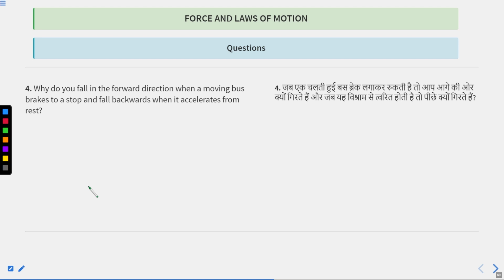Why do you fall in the forward direction when the bus brakes to stop, and fall in the backward direction when it accelerates from rest? And the correct answer is, you are standing on a bus. Your feet and the surface of the bus are in contact.